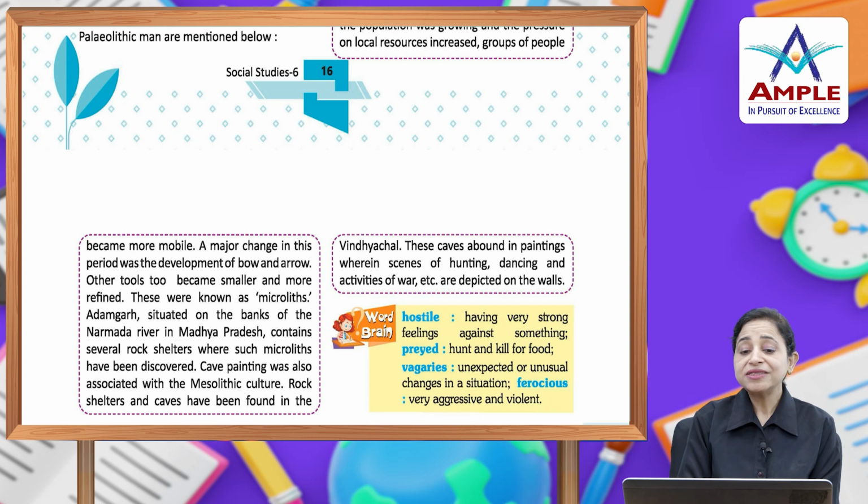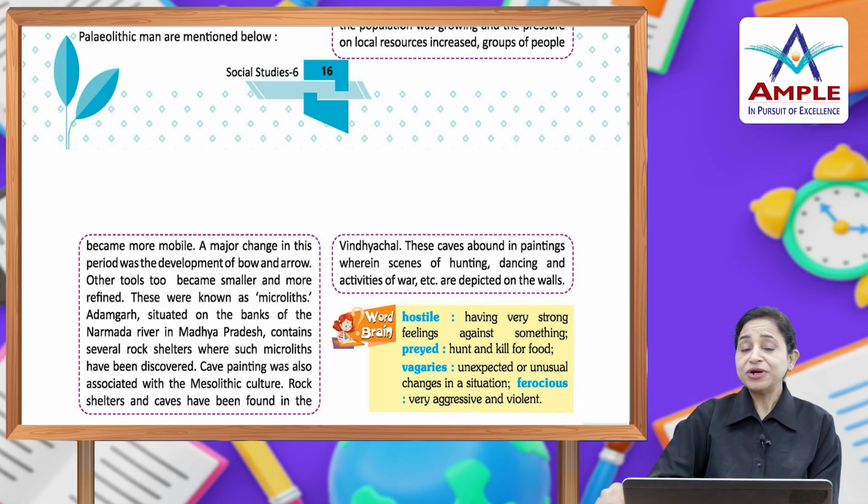These were known as microliths, and Adamgarh, situated on the banks of Narmada river in Madhya Pradesh, contains several rock shelters where such microliths have been discovered. Cave painting was also associated with the Mesolithic culture. Rock shelters and caves have been found in the Vindhyachal. These caves abound in paintings wherein scenes of hunting, dancing and activities of war, etc. are depicted on the walls.